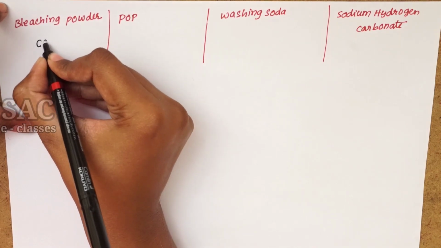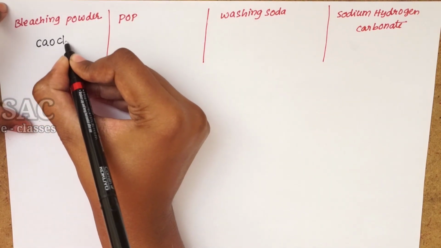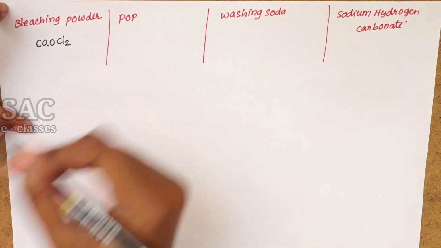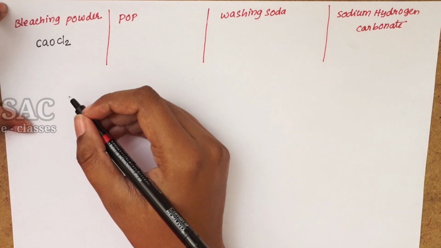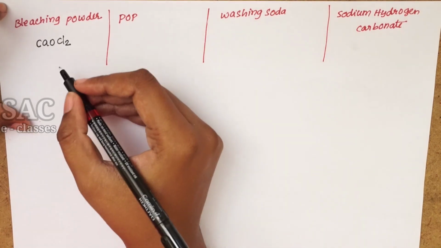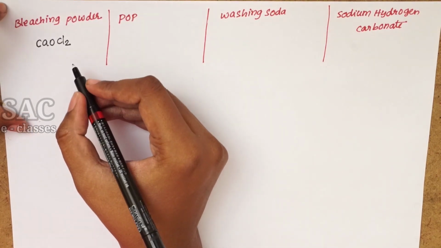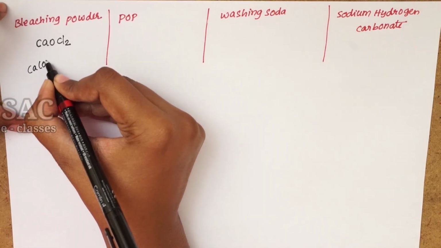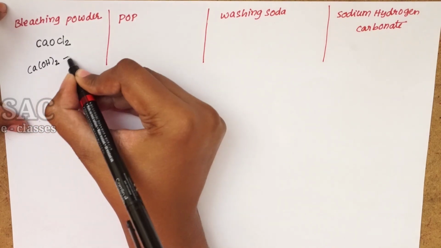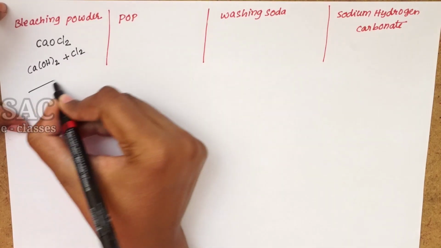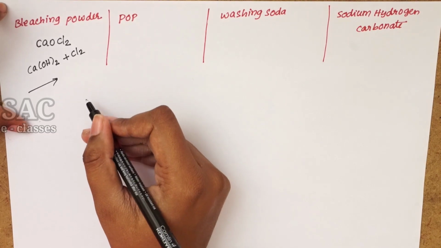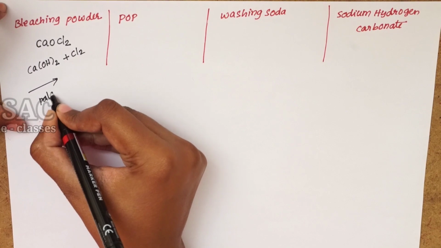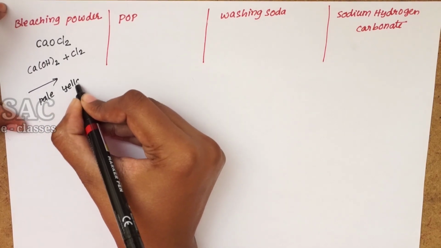The bleaching powder chemical formula is CaOCl2 and its chemical name is calcium oxychloride. It is usually obtained by the action of dry slaked lime with chlorine. Slaked lime is nothing but Ca(OH)2. Whenever it is treated with chlorine, we will get bleaching powder. Usually bleaching powder is pale yellow in color.